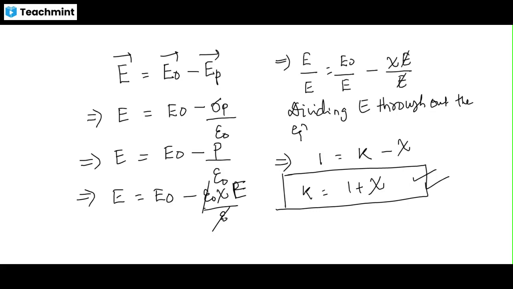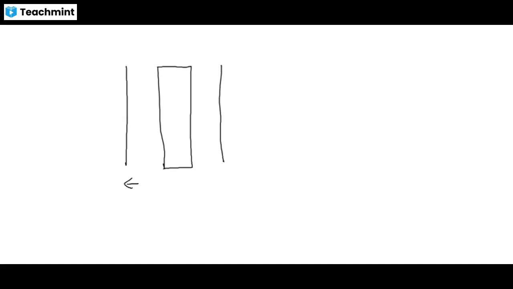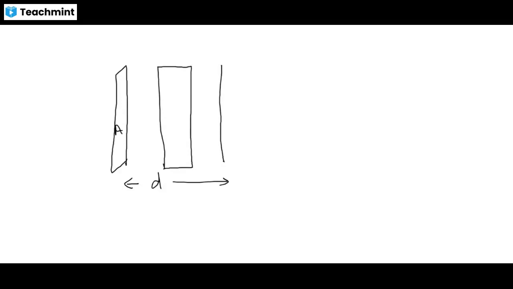Now let's change our topic to when, between two parallel plates, another dielectric is introduced. Suppose this is the dielectric we are introducing in between. The distance in the original part is D. Here it is the area, so area is A. Two plates have to be of the same area.